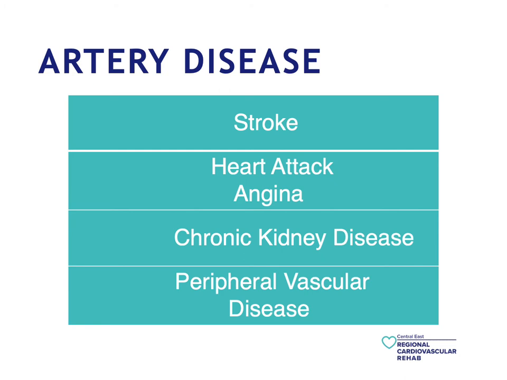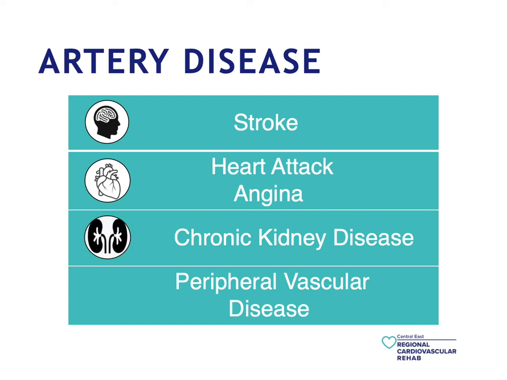As previously mentioned, artery disease can occur anywhere in the body. As a result, the impairment will depend on the location of the artery disease. If artery disease occurs in the brain, it can lead to a stroke. In the heart, it could lead to a heart attack or angina. In the kidneys, it can cause chronic kidney disease, and in the legs, peripheral vascular disease.